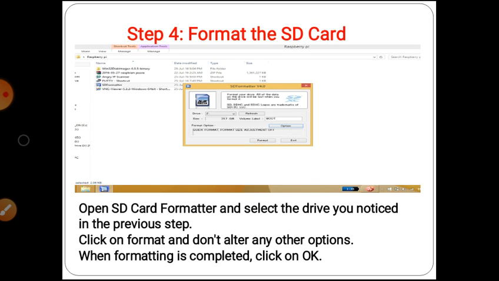After that, step 4, format the SD card. If your SD card has any data, then you have to format that SD card. Open SD Card Formatter and select the drive you noticed in the previous step. Click format and do not alter any other option. When formatting is completed, click on OK. This is step 4, that is, format your SD card.